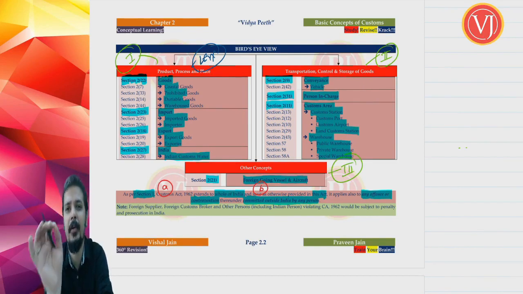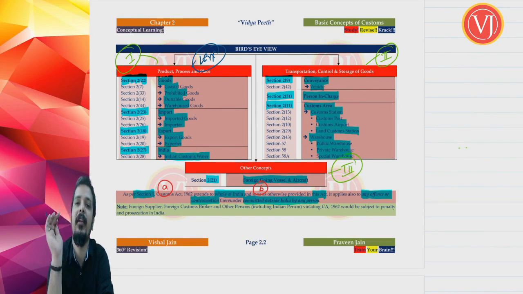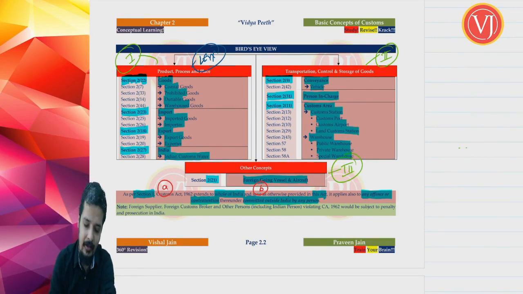What are they trying to tell? They are trying to tell that the penalty provisions and the criminal provisions, that is, the civil proceedings and the criminal proceedings, are equally applicable to a person who is outside India but has committed an offence or contravened any of the provisions of the Customs Act. Penalty provisions are civil proceedings, and imprisonment provisions are nothing but criminal proceedings under the Customs Act 1962. Now let us see the understanding.